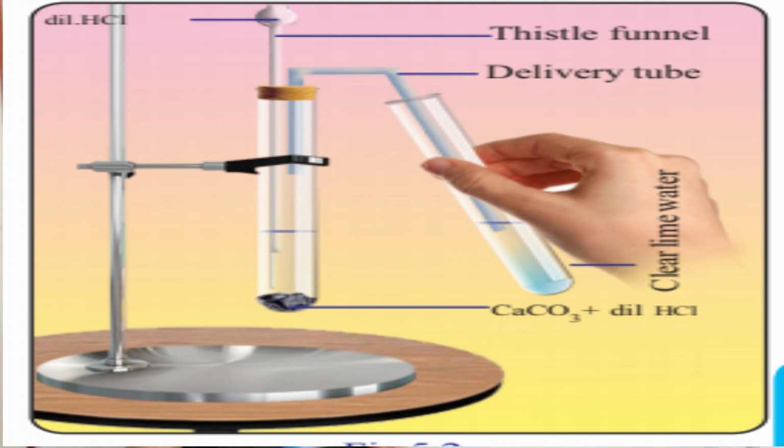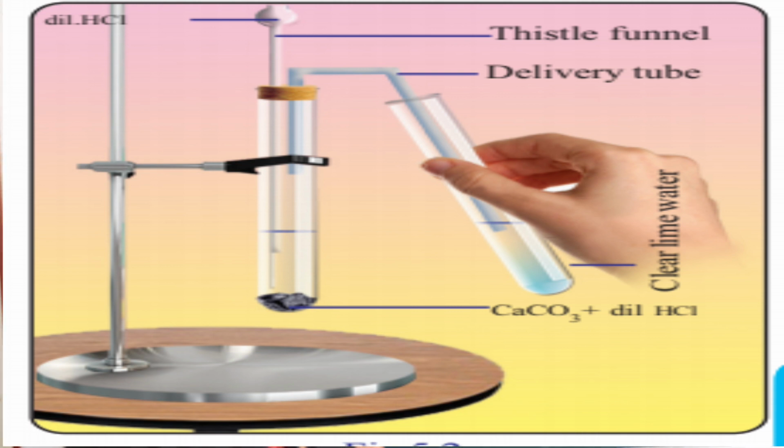Through it we can add dilute hydrochloric acid to calcium carbonate. Okay. Now pass the evolving gas through clear lime water taken in a test tube. They have asked which is the gas that comes out through the delivery tube and what is your observation when this gas is passed through clear lime water.